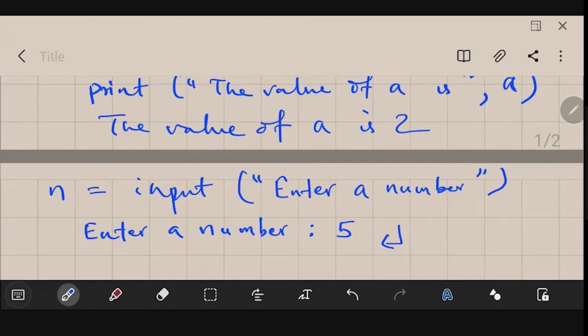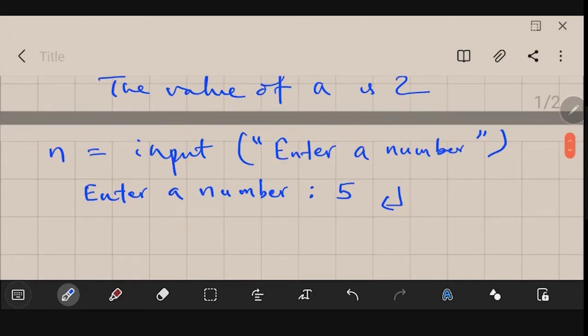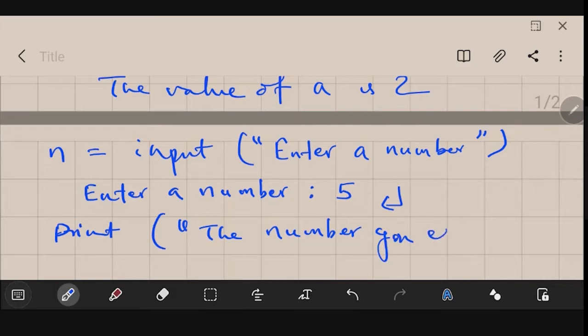Once you have done this, you could again display this number also. If you use a print statement, print, then in brackets, in double quotes, you entered, then close the double quote, then comma, then n.